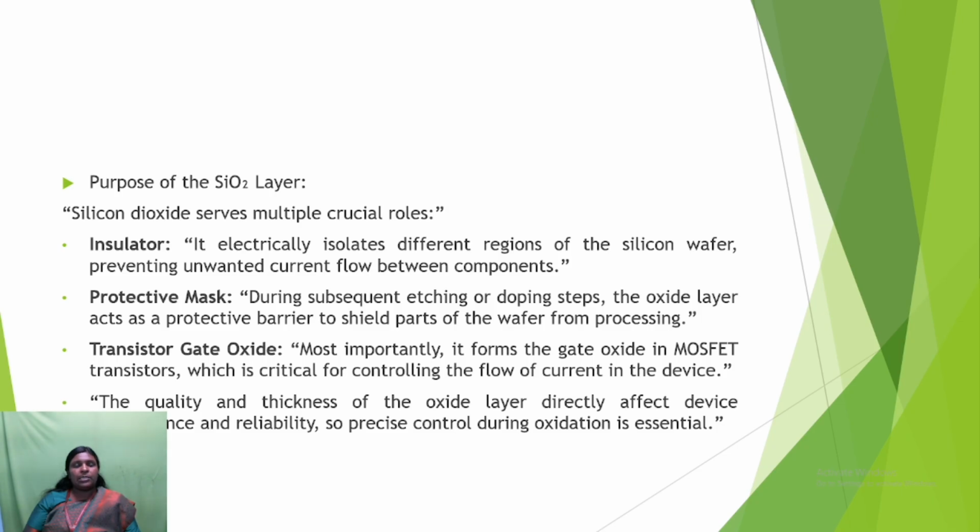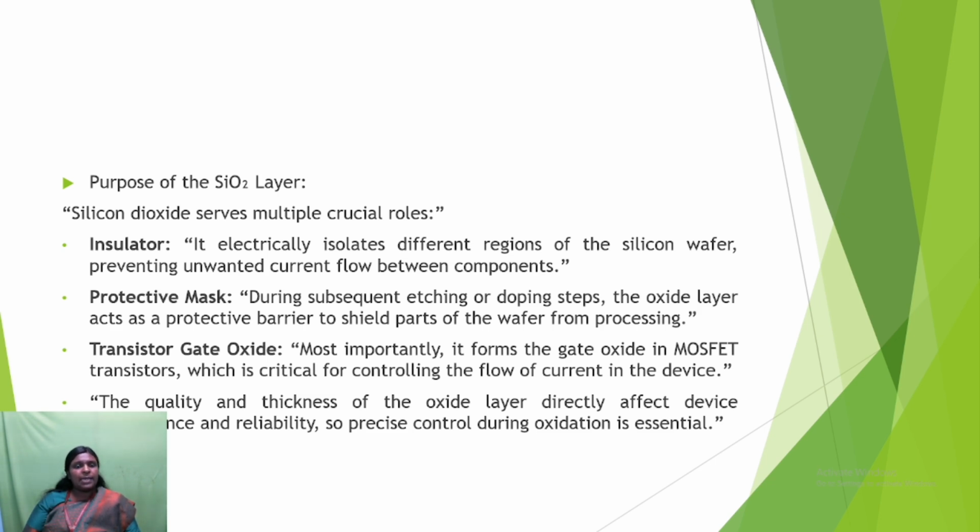First is insulator, protective mask, transistor gate oxide. The insulator electrically isolates different regions of the silicon wafer, preventing unwanted current flow between components. And the next step, for the protective mask, during subsequent etching or doping steps, the oxide layer acts as a protective barrier that shields parts of the wafer from processing.